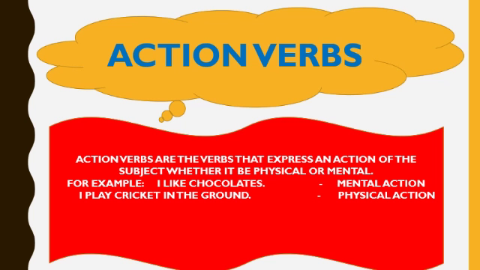As I told you, action means what we do in our daily life, and that is called an action verb. We sleep, we play, we stand, we speak, we wake, we break, we find, we drink, we eat, we fall. These are called action verbs.